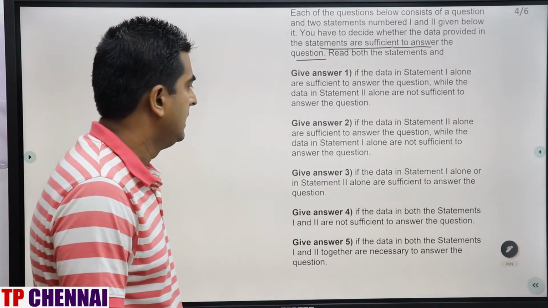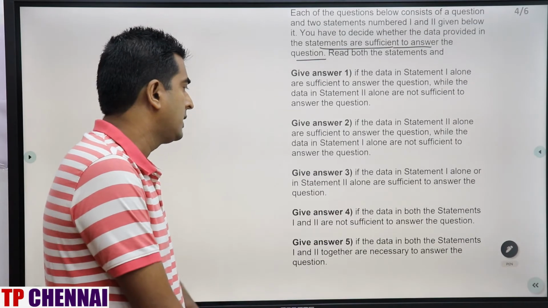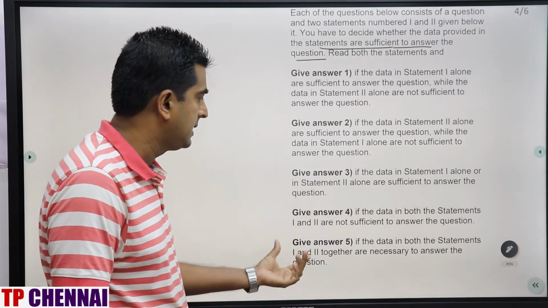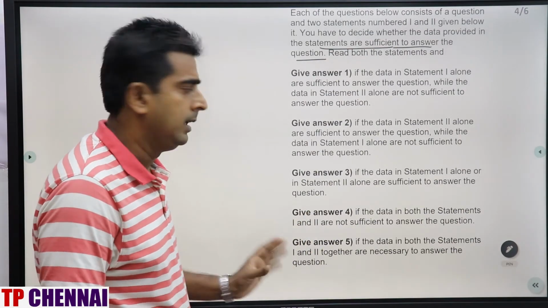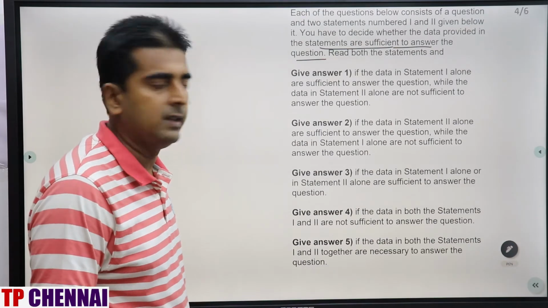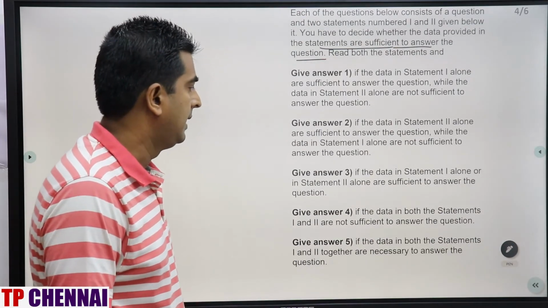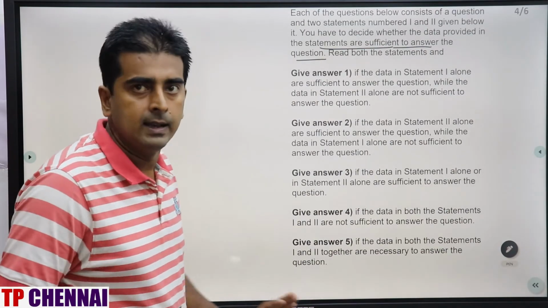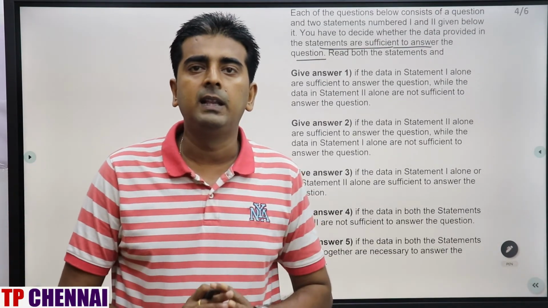Give answer 3 if the data in statement 1 alone or statement 2 alone are sufficient. Give answer 4 if data in both the statements 1 and 2 are not sufficient. That means if you merge both the statements also, you can't get the answer. And give answer 5 if the data in both the statements 1 and 2 together are necessary to answer the question. Clear? This is how options will be there in your examination.